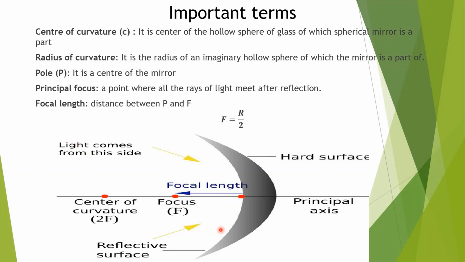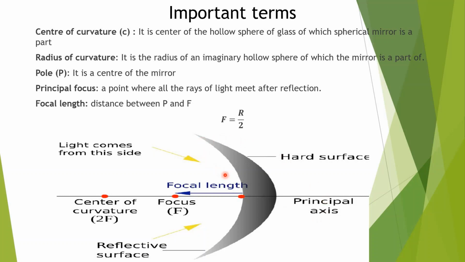Rays of light coming parallel to the principal axis after reflection pass through this point, that is called focus. Midpoint of the spherical mirror is called pole. Line passing from center of curvature and pole is called principal axis.